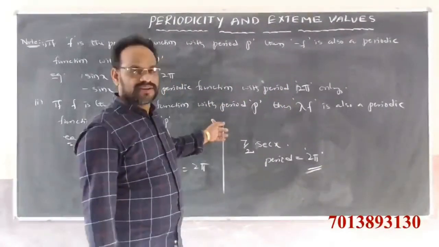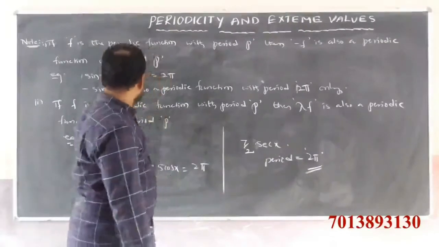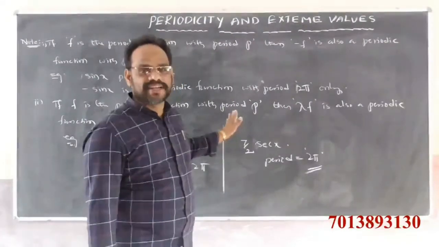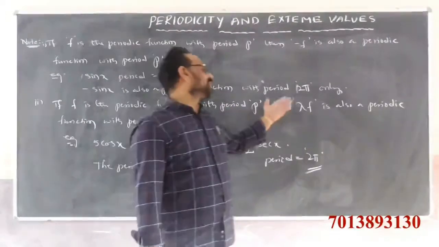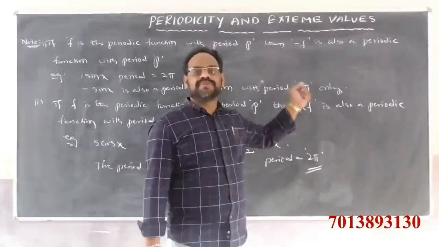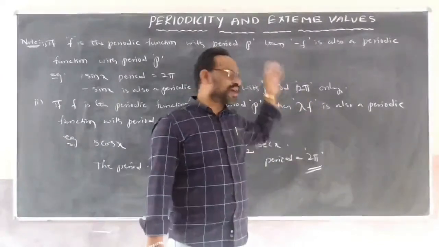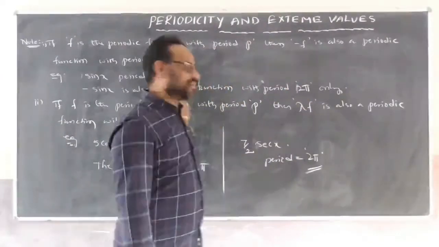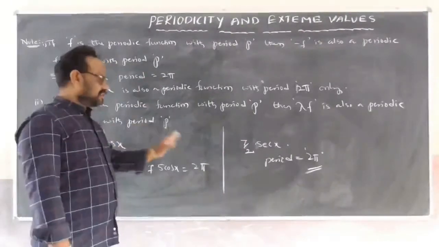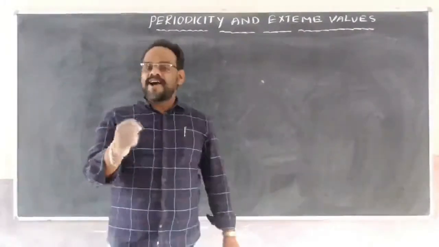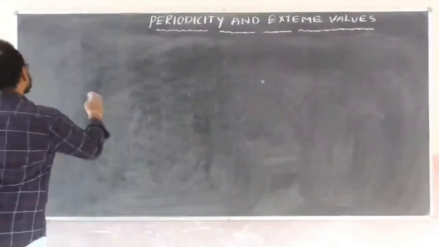Understand this point? Observe here. If f is a periodic function with period p, then lambda times f, any scalar multiple of f, is also a periodic function with the same period. This is it. Next, third point. Observe here, in the note only, third point.